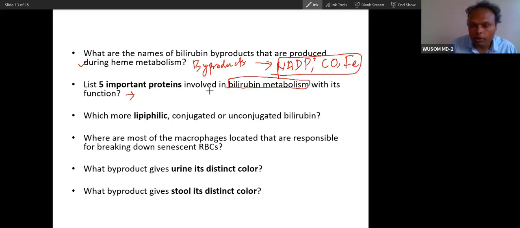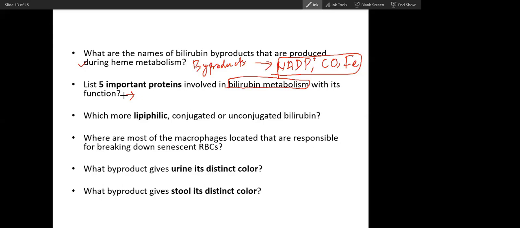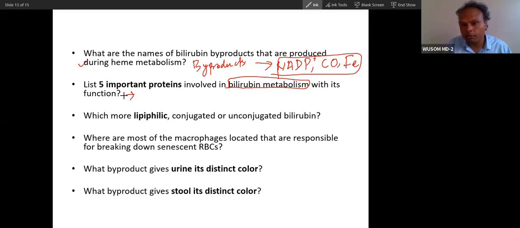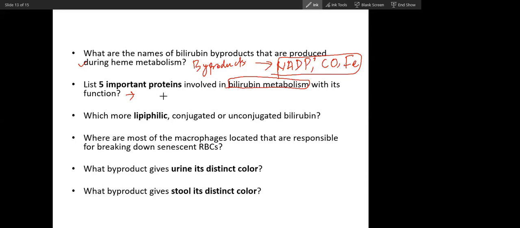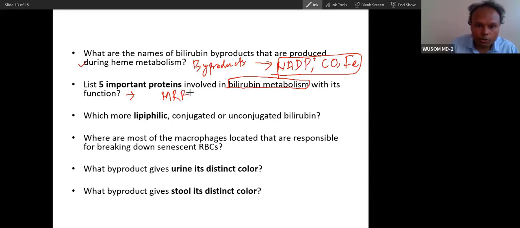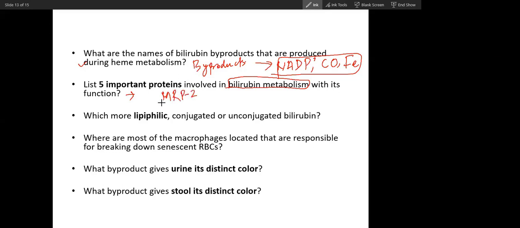I'm not talking about the heme containing enzymes. I'm talking about the proteins that are involved in bilirubin metabolism. MRP2, multi-drug resistance protein.